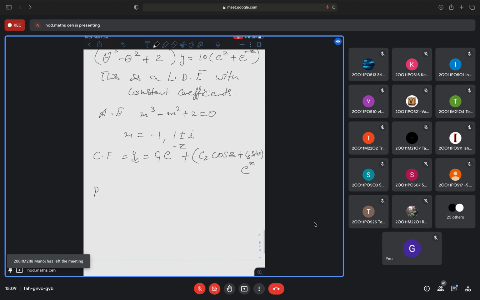Now we need to find the particular integral. As you know, the particular integral is given by Q of z divided by f of theta. What is f of theta here? Theta cube minus theta square plus 2.